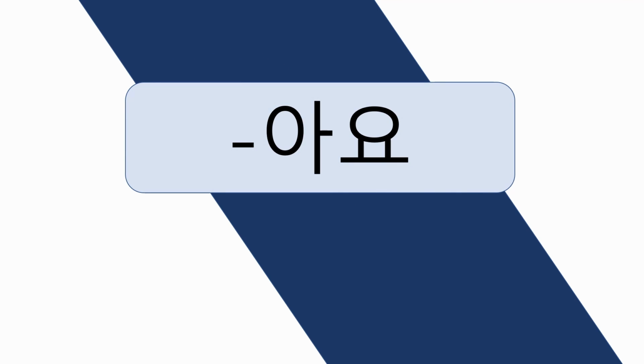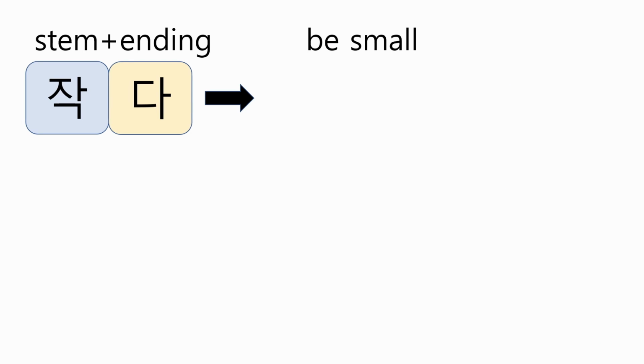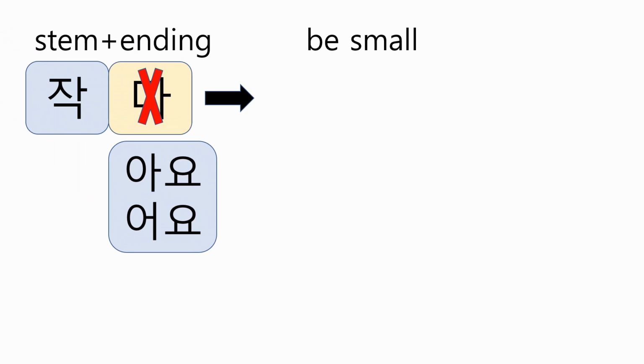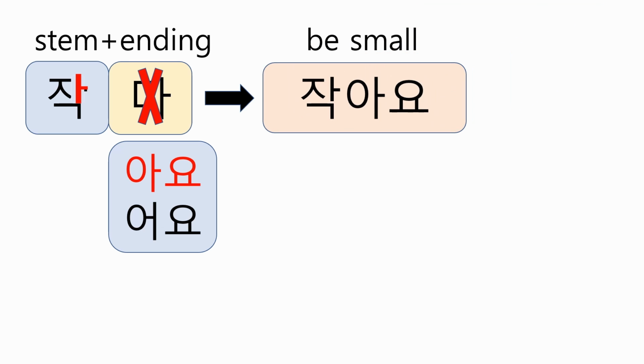First, 아요. 작다 is the basic form. 작 is the stem and 다 is the ending. It means to be small. Do you remember the steps? First step, remove 다. Second step, choose either 아요 or 어요. Look at the last vowel of the verb stem. It ends in 아, so attach 아요. The final form will be 작아요.